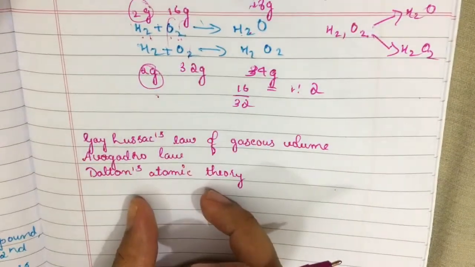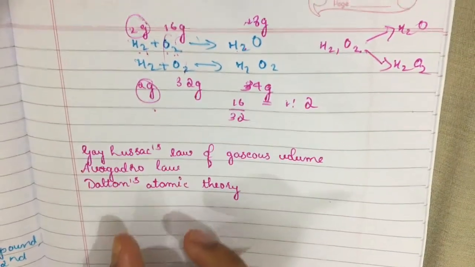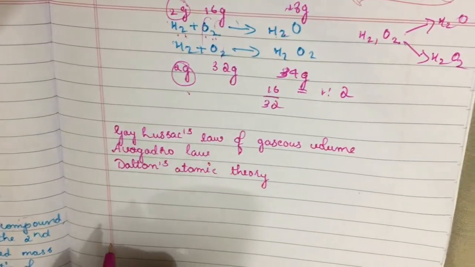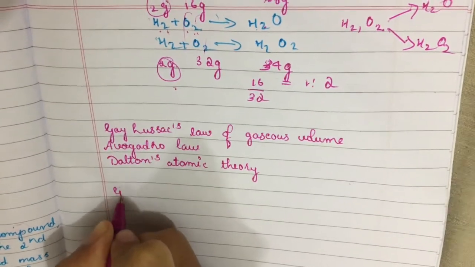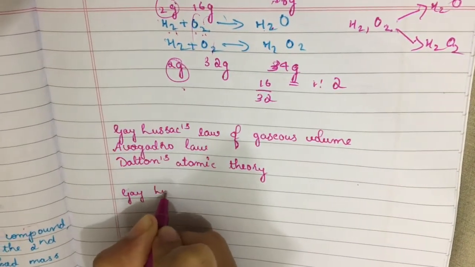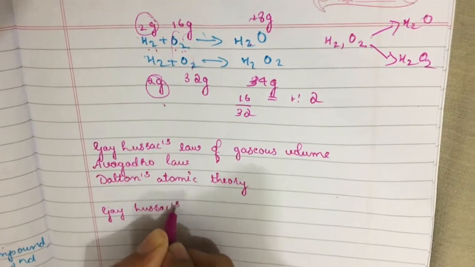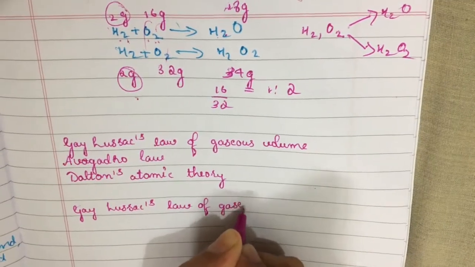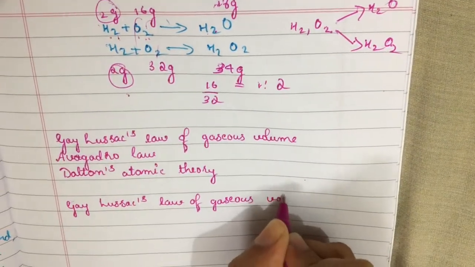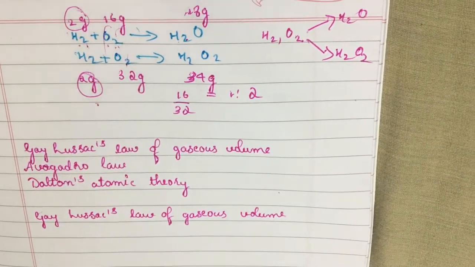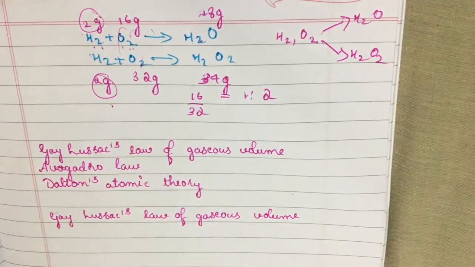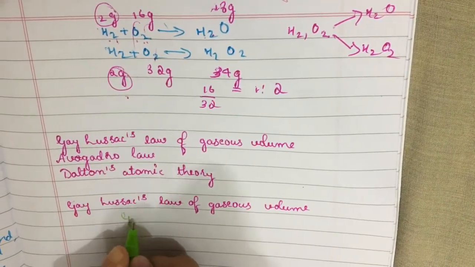We will also be discussing Dalton's atomic theory, which is a famous theory, and I think you are familiar with it. So let us start. First is Gay-Lussac's law of gaseous volume. As the name indicates, this law was proposed by Gay-Lussac.